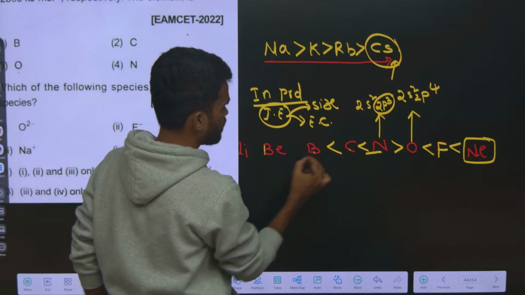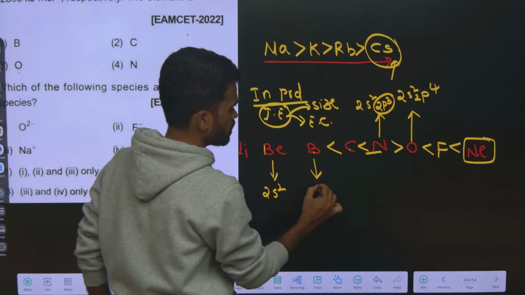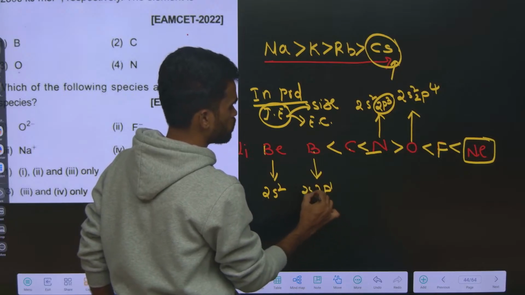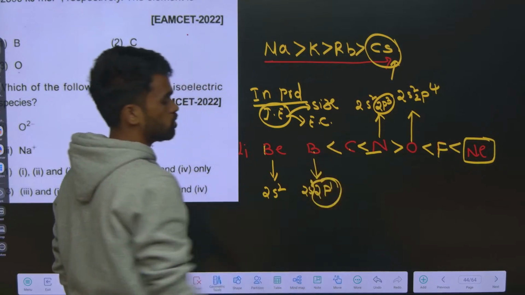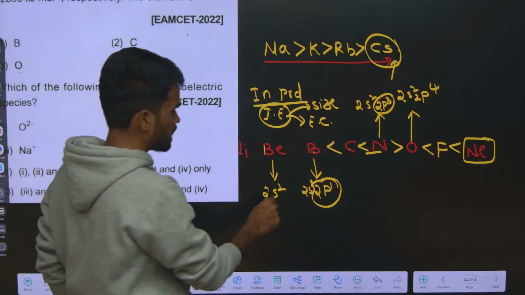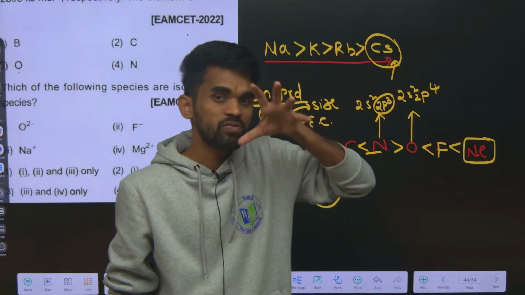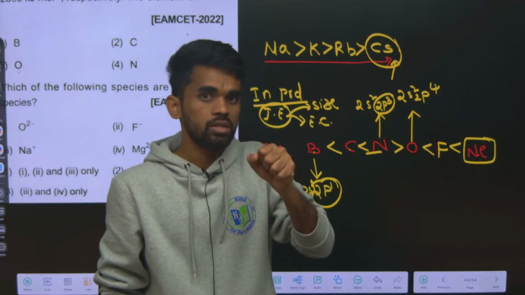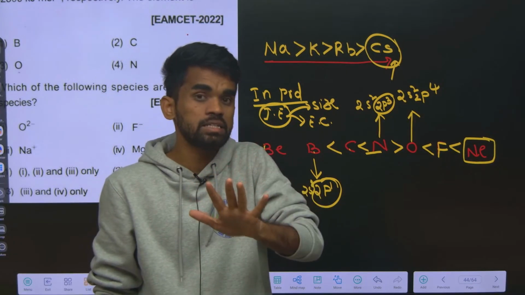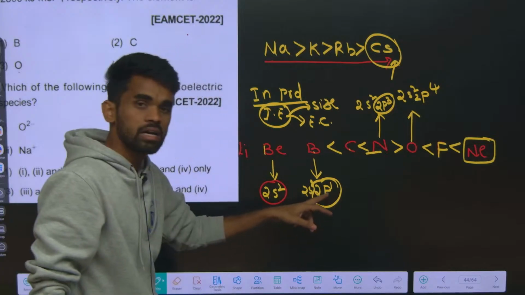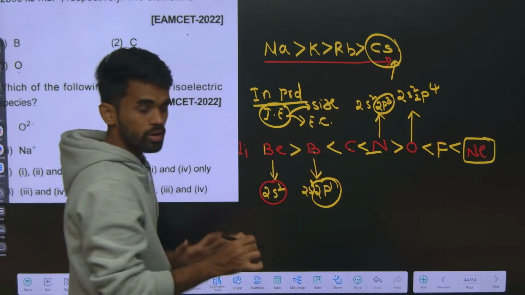Now between beryllium and boron, see, beryllium has 2s2 electronic configuration, boron has 2s2 2p1. So removal of this 2p electron is easier than removing an electron from 2s. Why? Because the s orbital shape is spherical, very close to the nucleus. So the penetrating capacity of the s orbital is more, therefore removal of an electron from the s orbital is very difficult when we compare with the p orbital electron. Therefore beryllium ionization energy is greater than boron. Okay, hope this is clear.